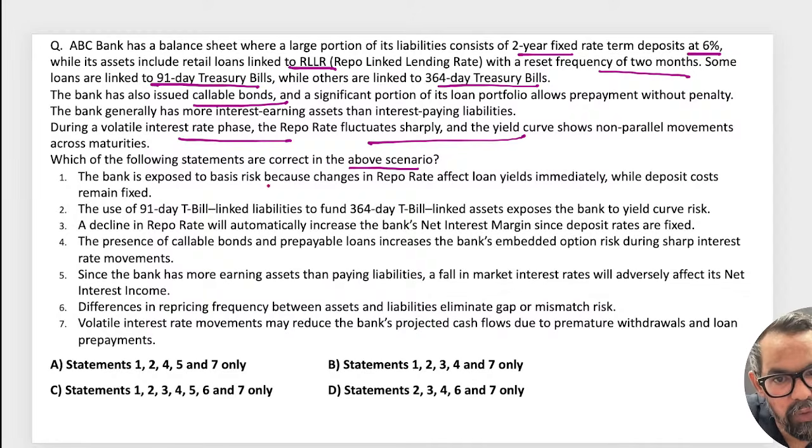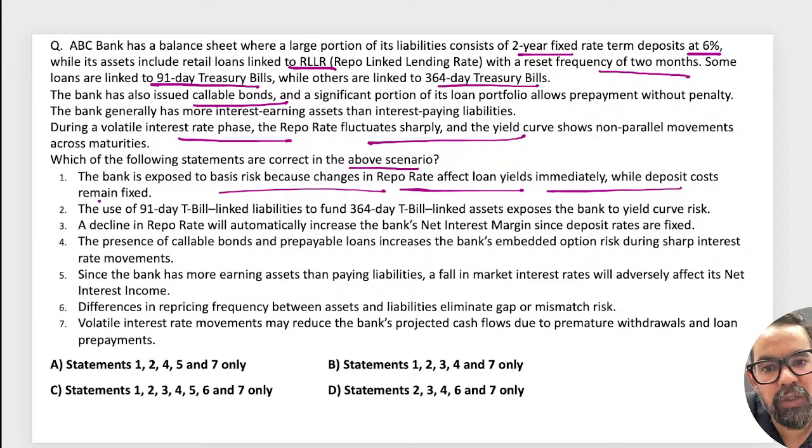So the bank is exposed to basis risk, as changes in repo rate affect the yield immediately while the deposit cost remains fixed, right? So if there is any adverse movement in interest rate, because you have borrowed money at fixed rate, and if there are changes in these two, it will impact. The 91 days treasury bill linked liability to fund this exposes bank to yield curve risk, if both the instruments are not moving in the same direction. So that is also correct.